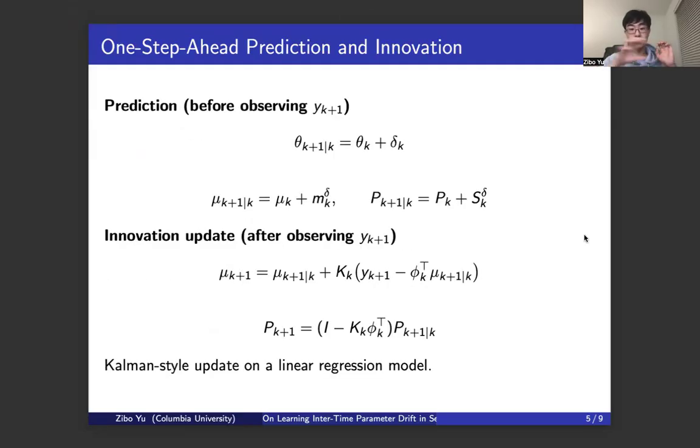Along the time domain in each iteration, we do the following. We start from a PDF of theta at theta k. Then we apply a noisy delta to arrive at theta k plus 1 given theta k. This looks like the prediction step in a Kalman filter. Then we use this predicted theta k plus 1 given theta k as the fresh parameters and compute our control effort based on that. After we apply our control effort and observe y k plus 1, we use y k plus 1 as the observation and do the Kalman filter innovation step to correct our theta k plus 1 given theta k into the new theta k plus 1.